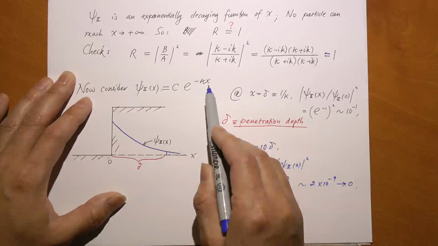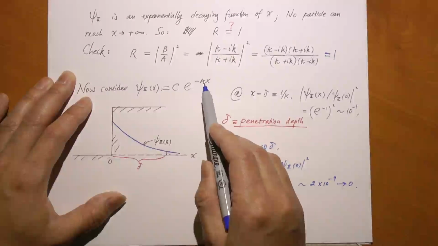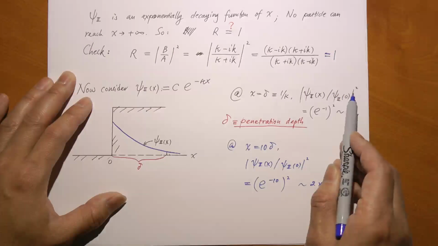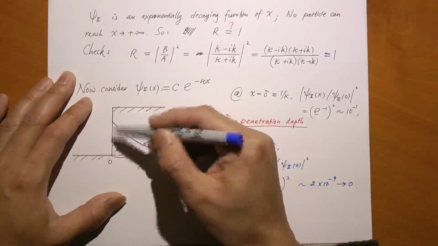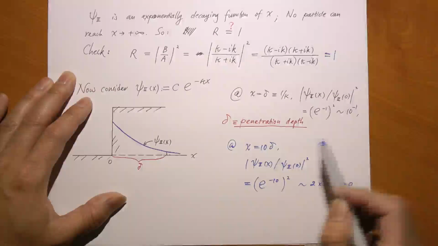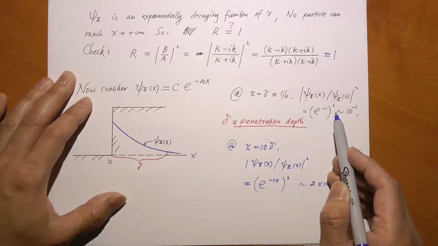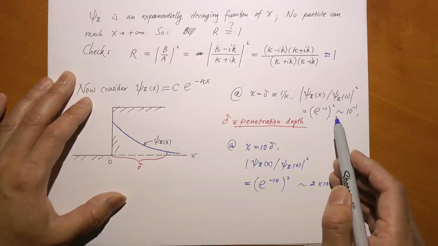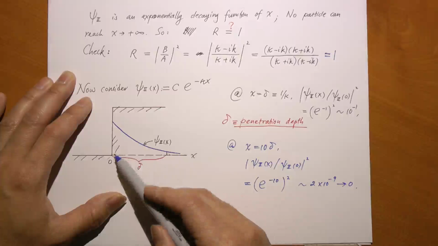This is where the exponential function goes to e to the negative 1, and you square it for the probability density, divided by its value at x equal to 0, which is 1. You get e to the power negative 1, squared, which, if you do the algebra, is about 13.5%. It's roughly 1/10 of the incoming probability.